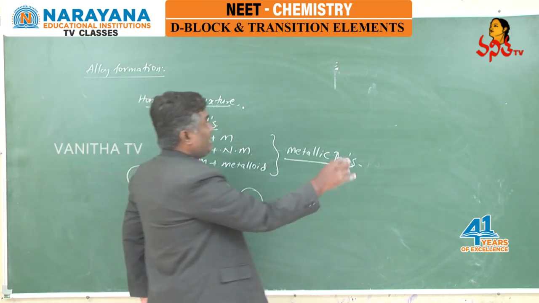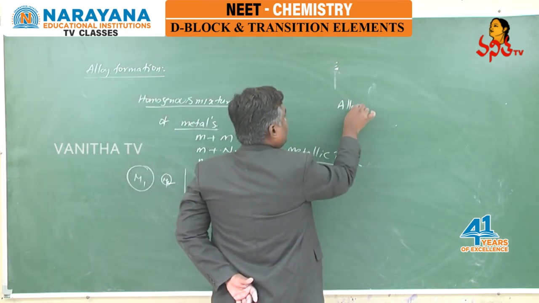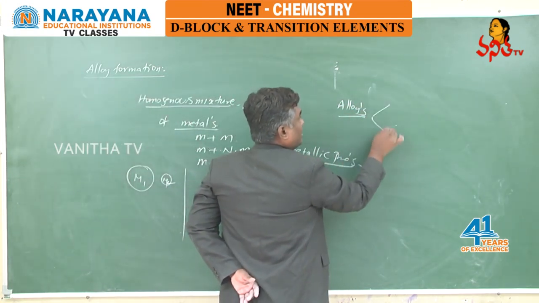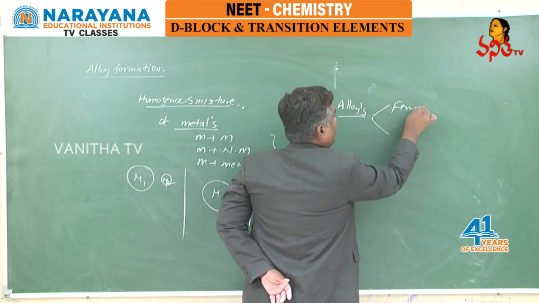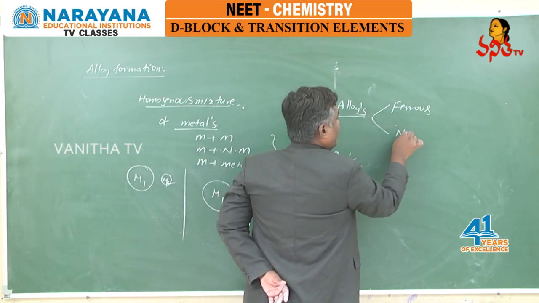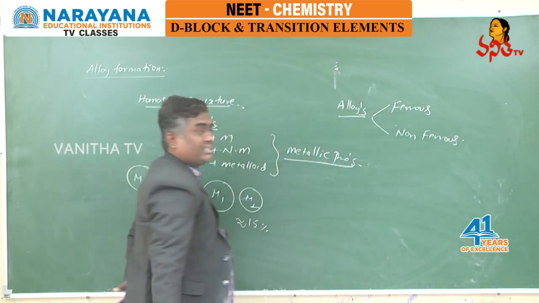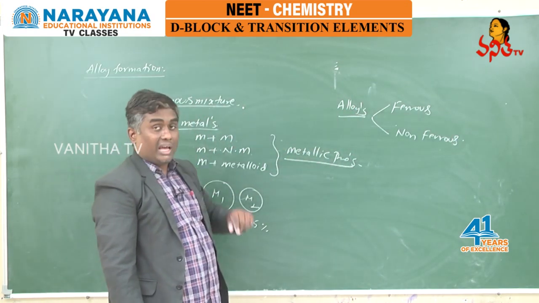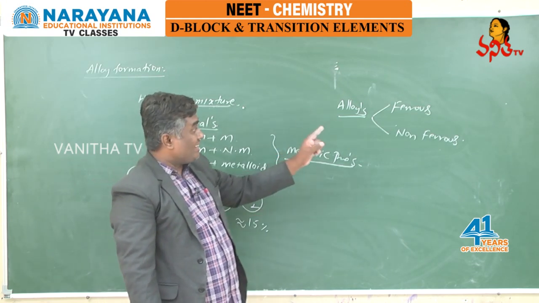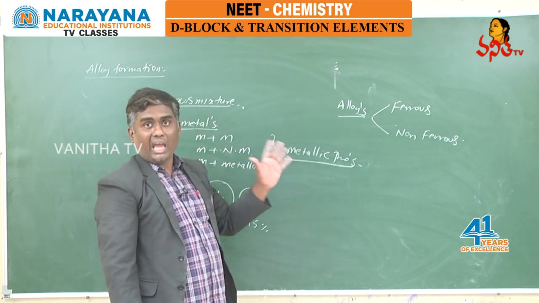And here these alloys are of two types. They are ferrous alloys and non-ferrous alloys. It is in the name only. In ferrous alloys, iron is present. In non-ferrous alloys, iron is absent.